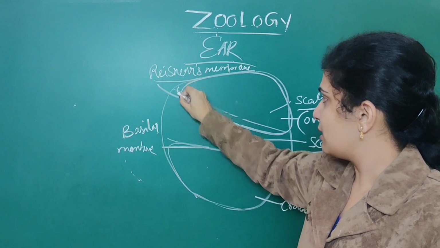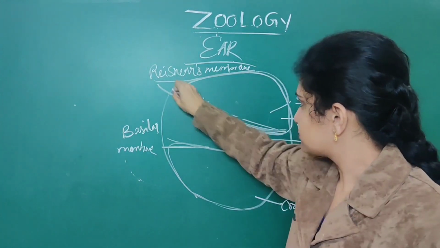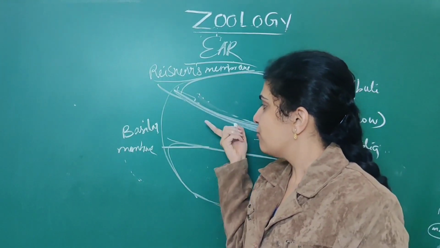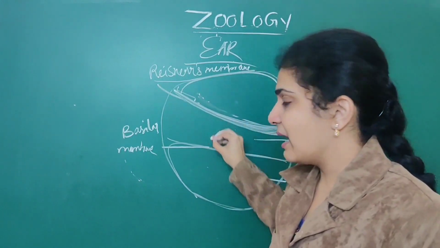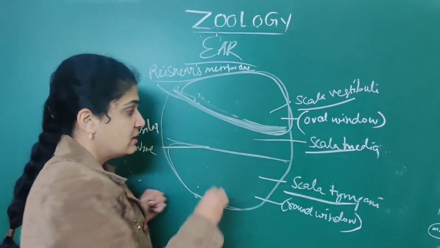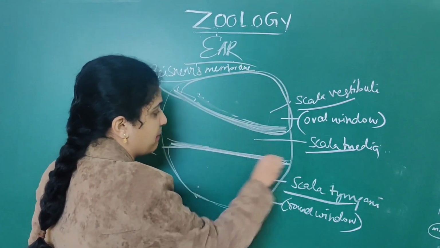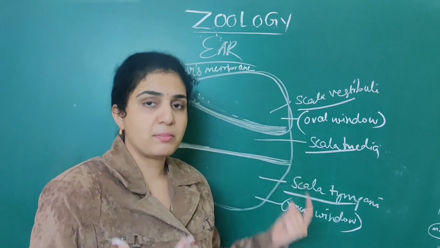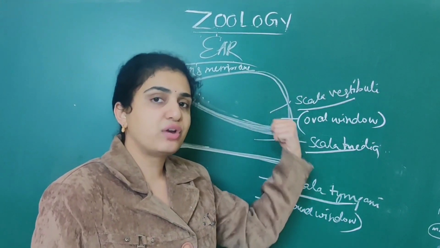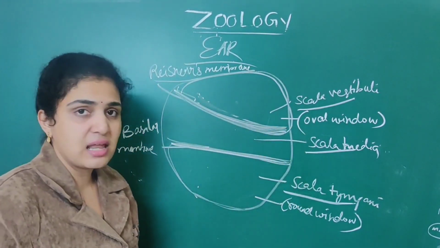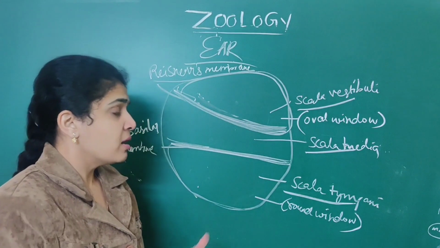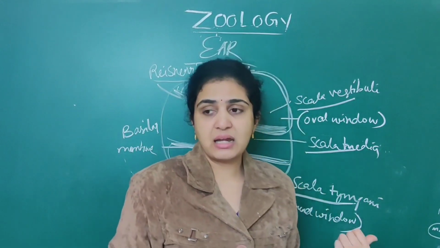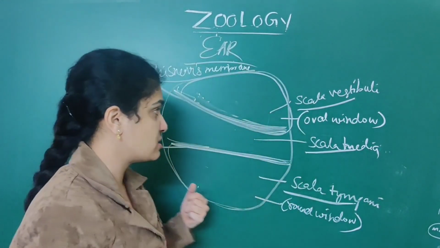Reissner's membrane divides the scala vestibuli and media, whereas scala media and scala tympani are divided by the basilar membrane. So scala vestibuli, media, tympani, what are the membranes which divide them? They are nothing but Reissner's membrane and basilar membrane. And we say scala vestibuli is the oval window. When it comes to scala tympani, it is the round window.